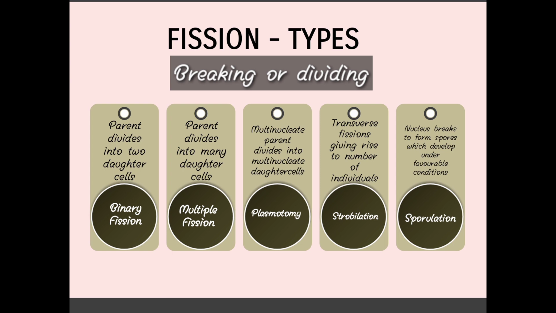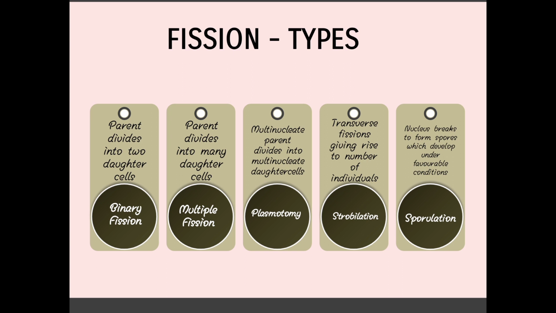First, binary fission. What is meant by binary? Bi means two. So in binary fission, the parent is getting divided into two daughter cells. Very simple meaning, right? You would have already learnt this in your lower classes. And the second one, multiple fission. More than two is multiple, right? So here the parent is getting divided into more than two. That is known as multiple fission.